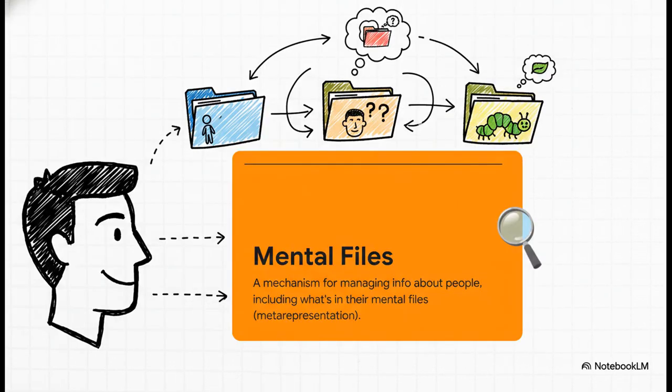So how does our brain do this so effortlessly? Well, a really powerful way to think about it is that we're constantly managing mental files on everyone we interact with, and even on cartoon caterpillars, apparently. In these files, we store all kinds of info: their name, what they like, our history together. But crucially, these files also contain meta-representational information. We have a little section in our Tim file for what we think is in Tim's mental files.